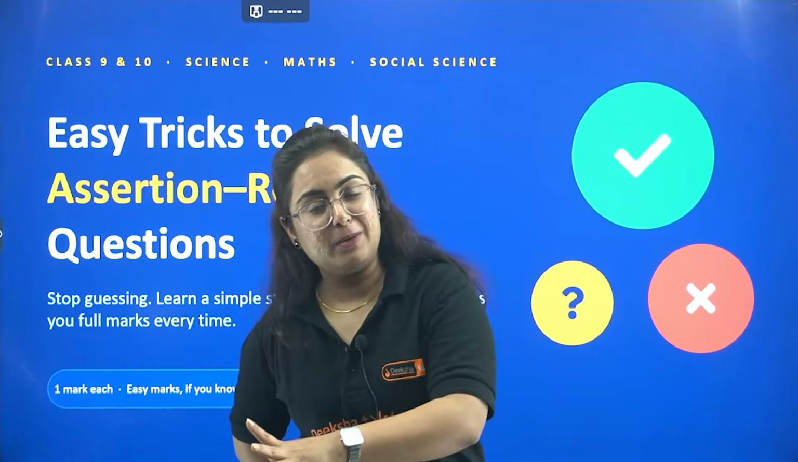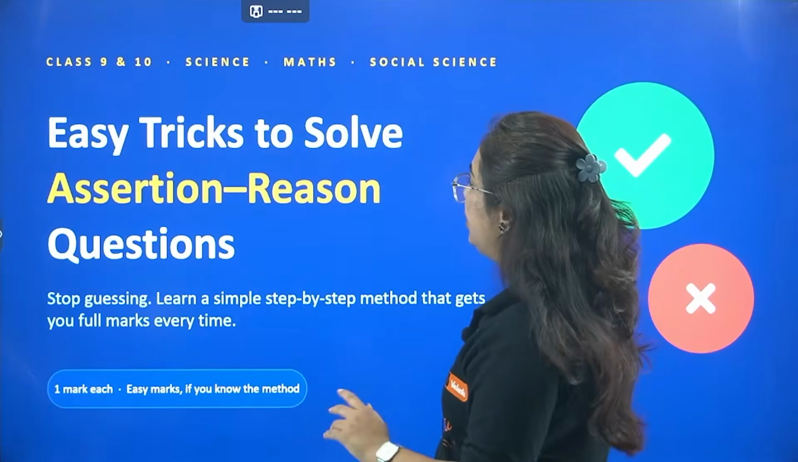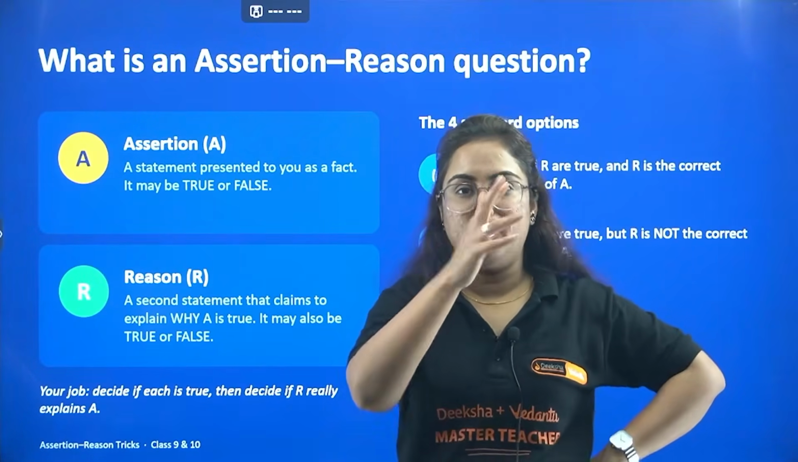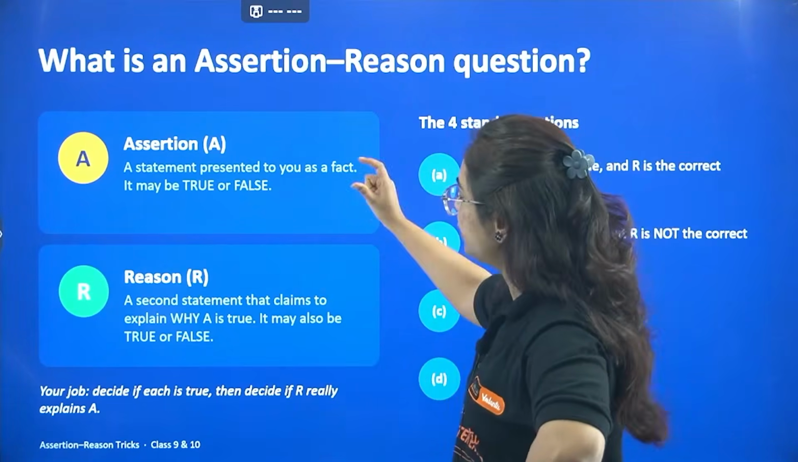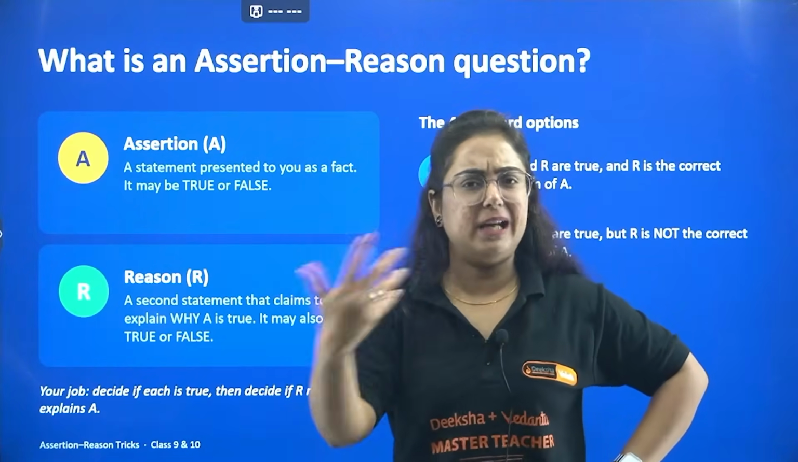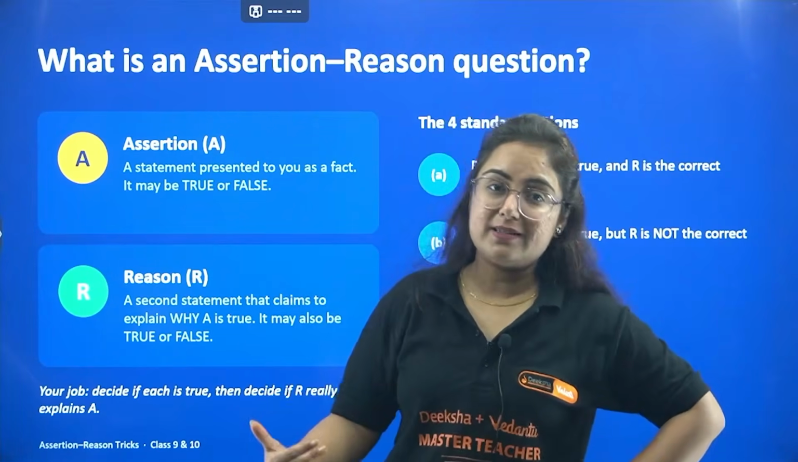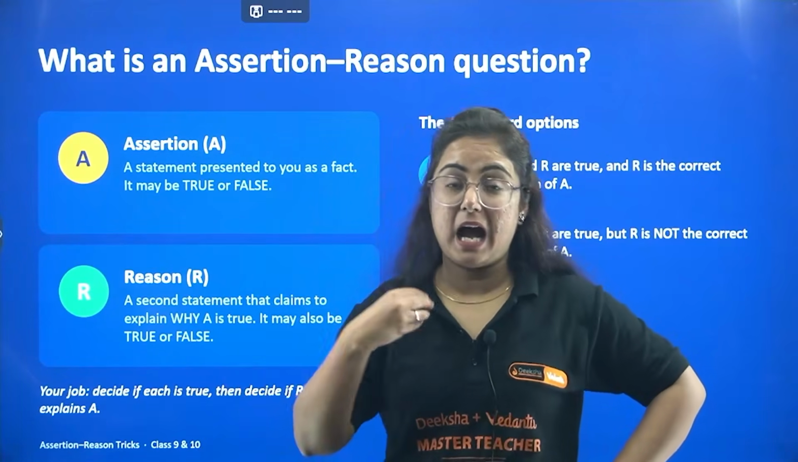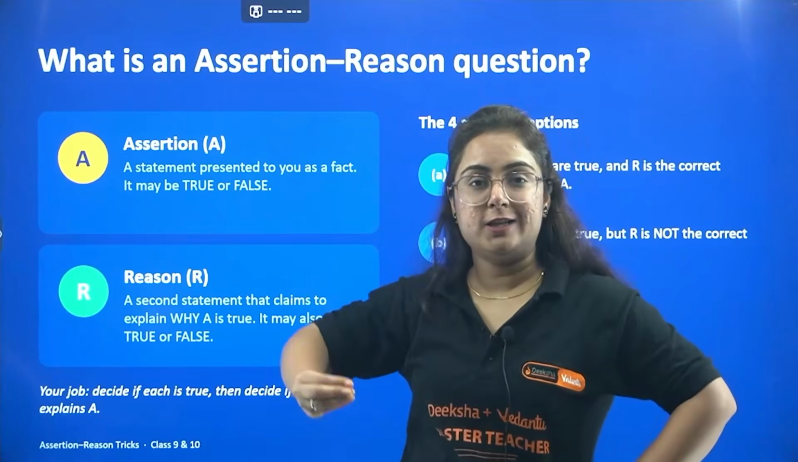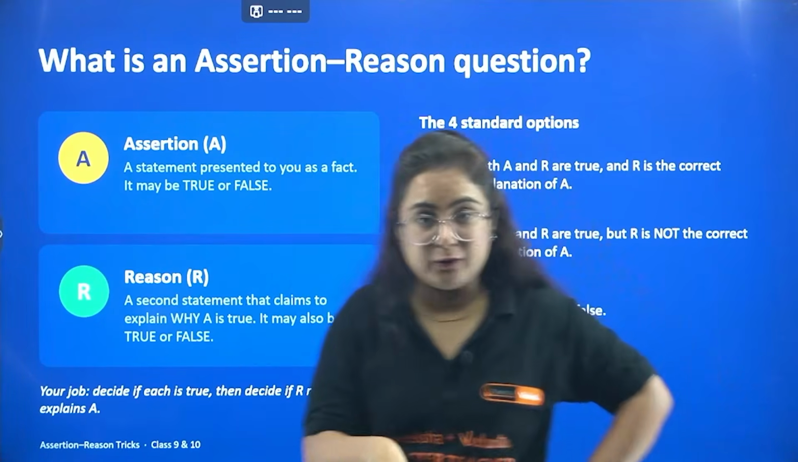So without wasting much of your time, moving straight to what you have to do and what not to do. Beta, this type of question is in the form of two statements. The first one is the assertion, which is a statement that presents a fact. It can be anything. The second is the reason, which claims that I explain the assertion, I am the why for that assertion. But you have to figure it out.